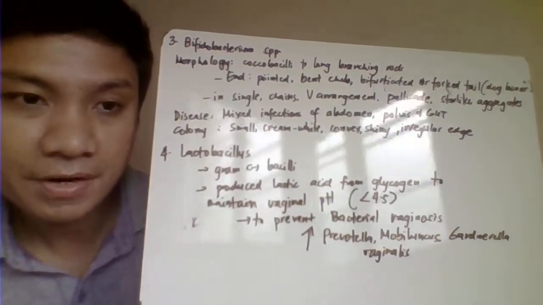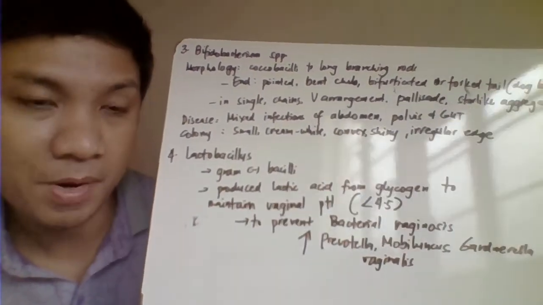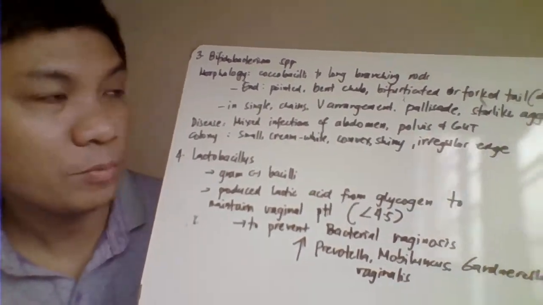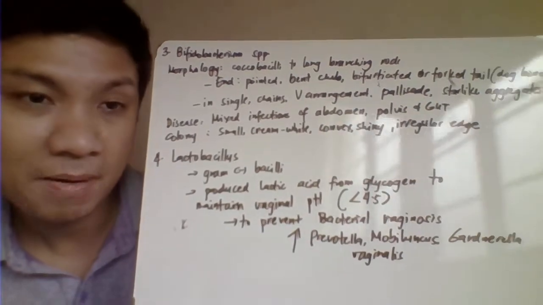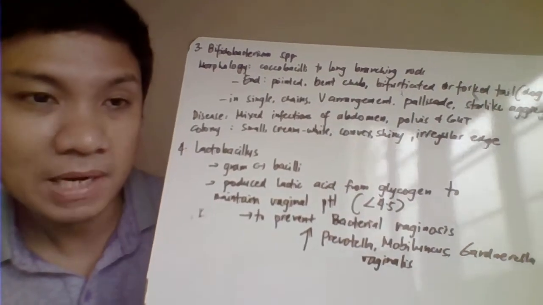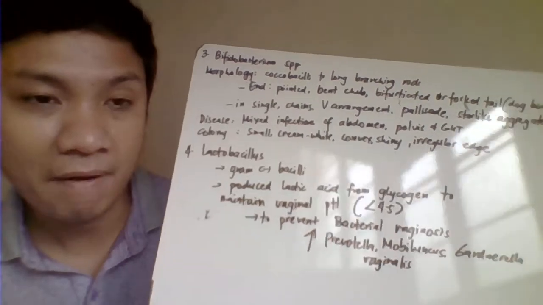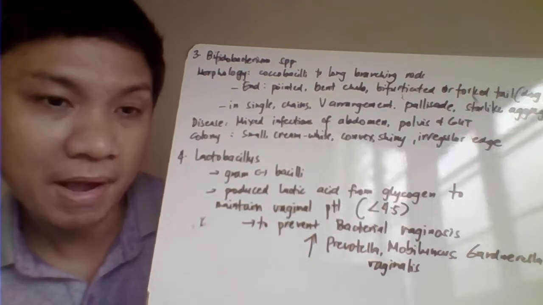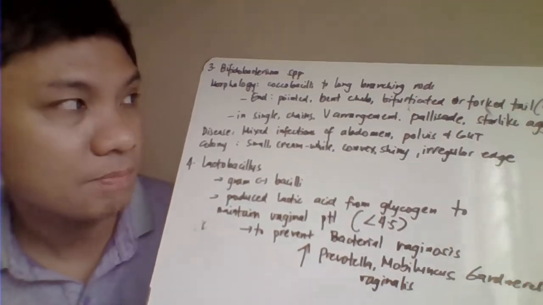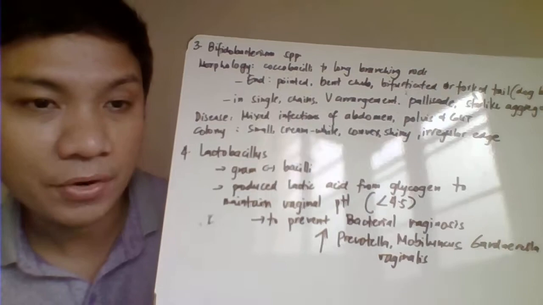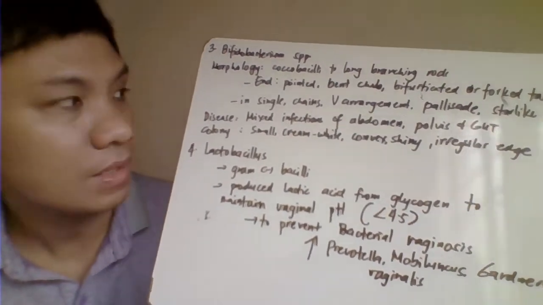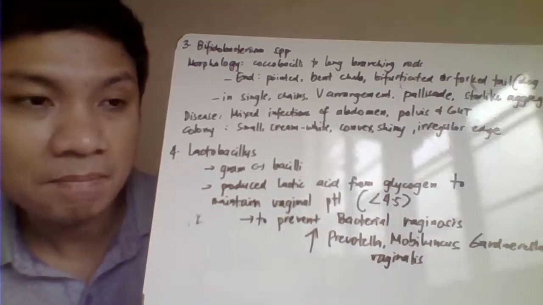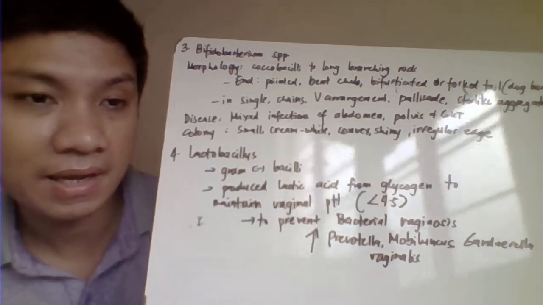Okay, the next species of your gram-positive bacilli here na non-spore former, we have your Bifidobacterium. The Bifidobacterium would have coccobacilli, also ranging to long-chain branching. And the terminal end part of the bacilli niya would have different characteristics. It could be bent, pointed, bifurcated, club-shaped, fork tail, or dog bones appearance. Usually they appear in single, in chains, in a V arrangement, in palisade, or even star-like arrangement.